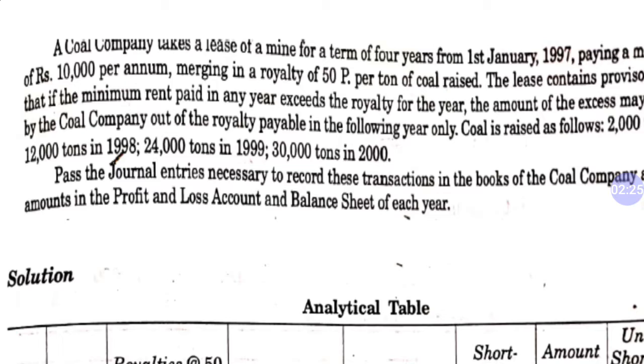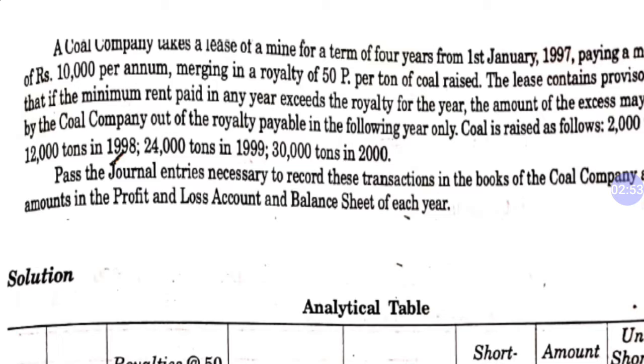Here, if minimum rent is paid in any year, it is because royalty is less than minimum rent. When your royalty is more than minimum rent, in that case you can recoup your short working. So short working can be recouped in the following year.